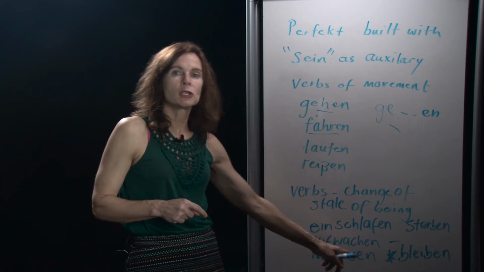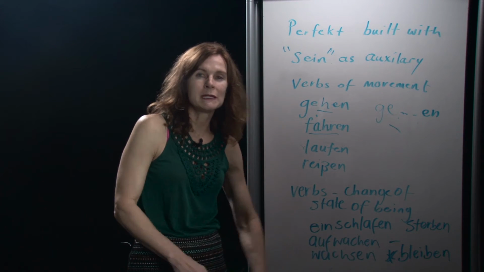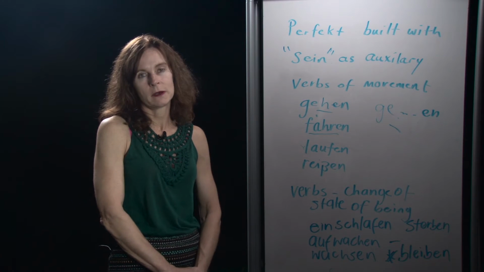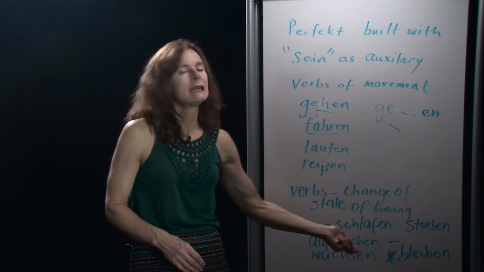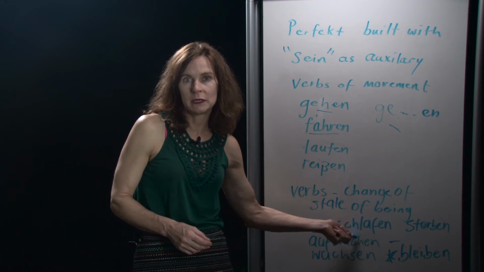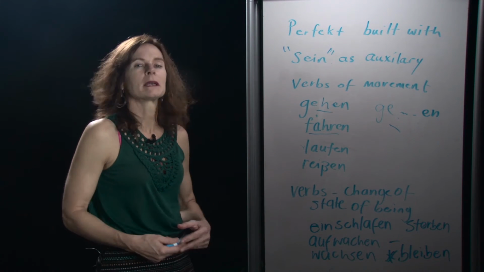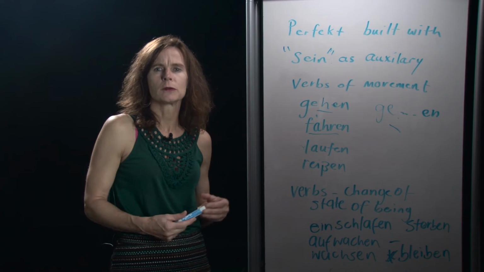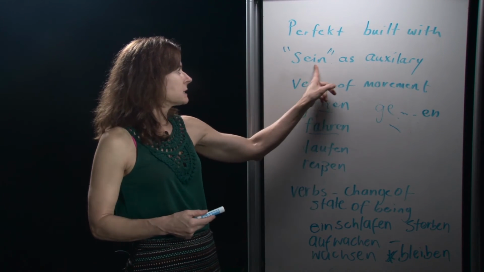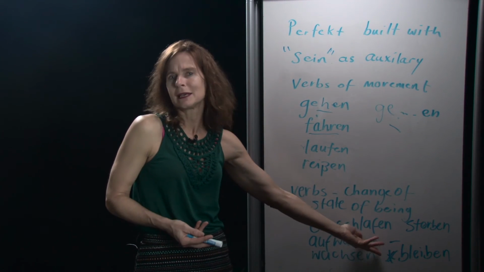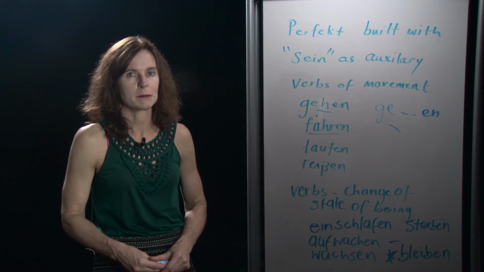And then the exception to the rule is bleiben here, which means to stay. So no movement whatsoever. Ich bin geblieben. I stayed. Ich bin geblieben. Er ist geblieben. And you can just remember that because it's such a contradiction to the rule that verbs of movement take sein, and then to stay takes sein. So that's how you'll just remember that exception.